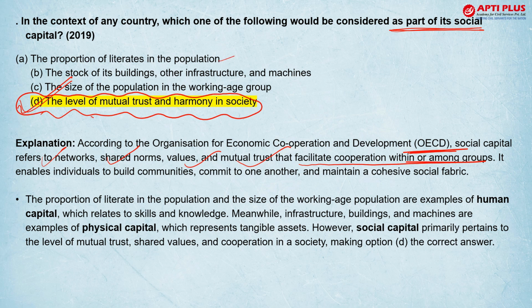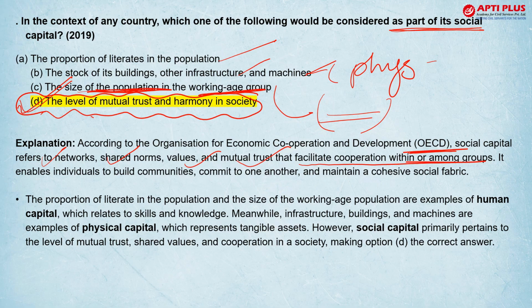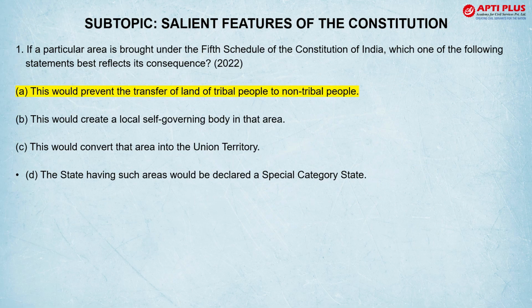It is not just literate people, it is not just infrastructure, machines, इसको हम फिजिकल कैपिटल कहते हैं. And it is not just size of the population in the working age group, because you are neglecting all other age groups and all other classes. So more holistic answer will be level of trust and harmony in the society.